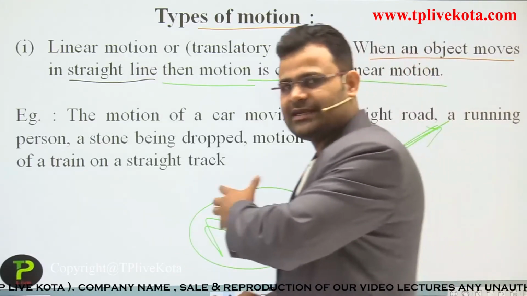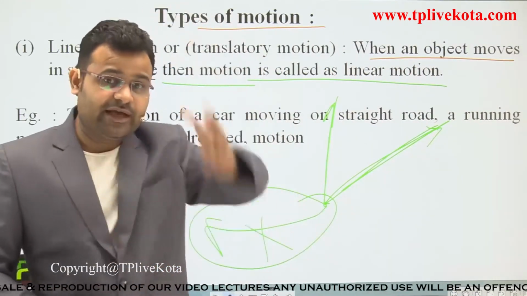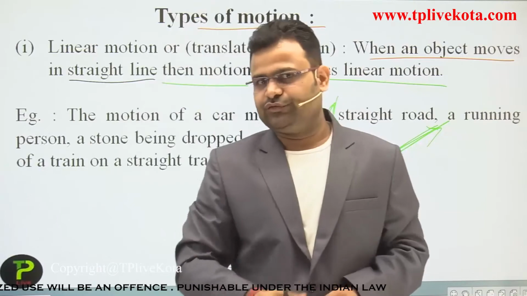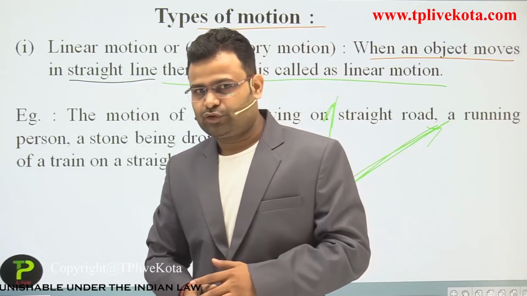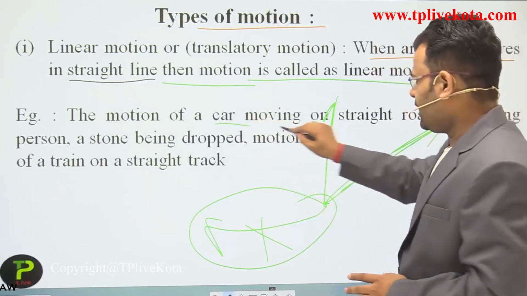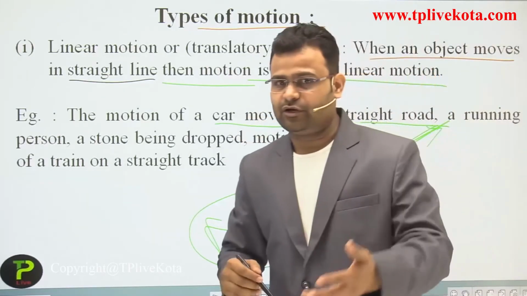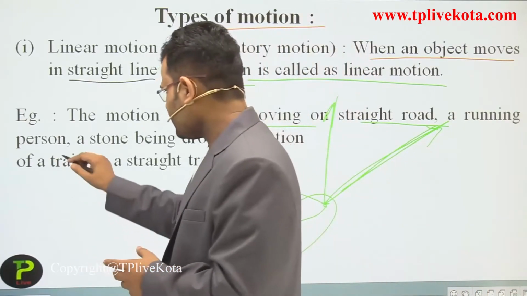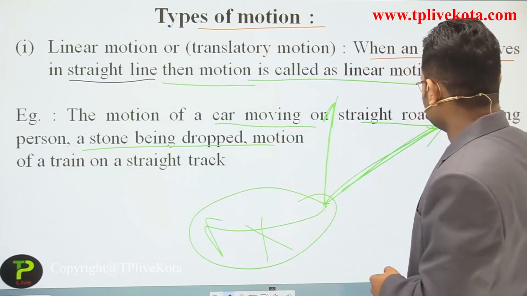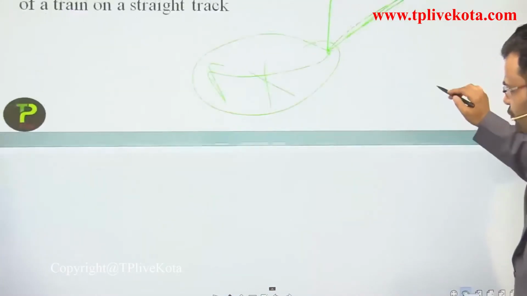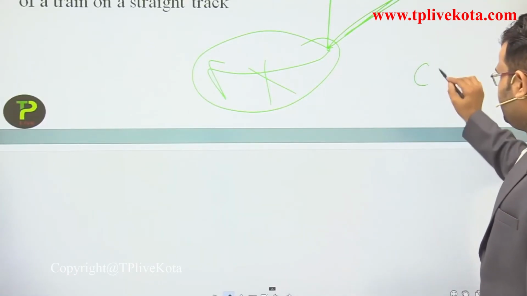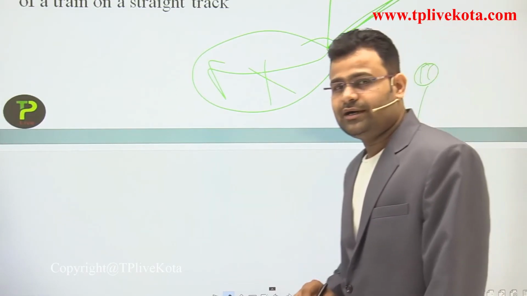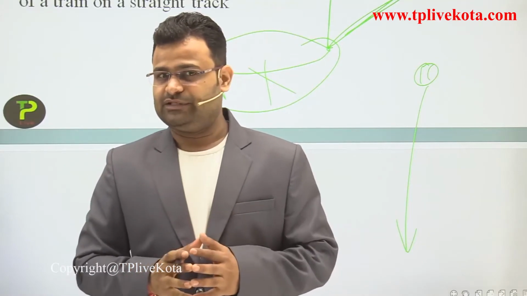If you are moving in a straight path, then just like a lift going up and down, both are straight. Left move up, left move down, it's a straight path. Okay, students. Example is the motion of a car moving along a straight road in front of you, always straight. Another is a stone being dropped. Whenever we drop a stone it moves only downward. Now it's also an example of one dimension motion.